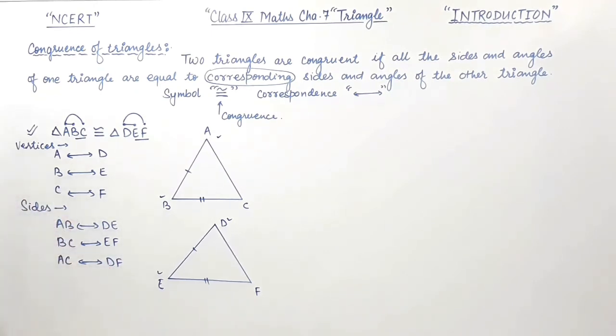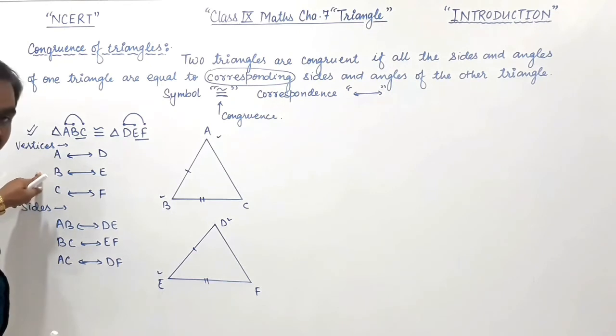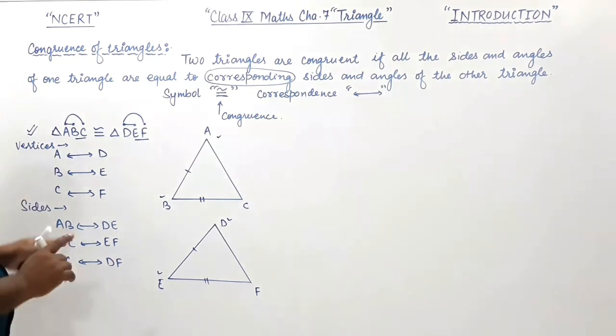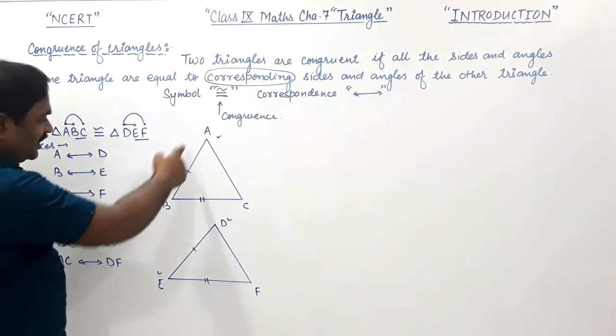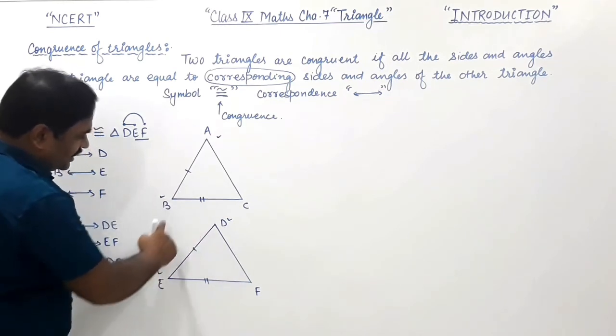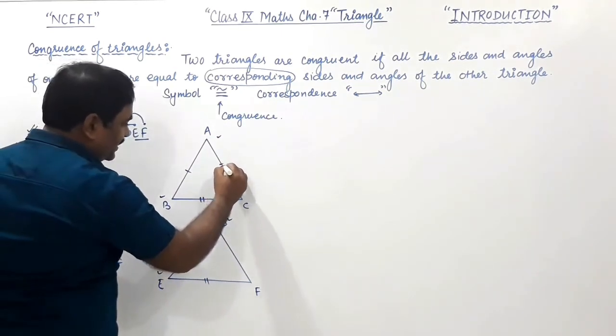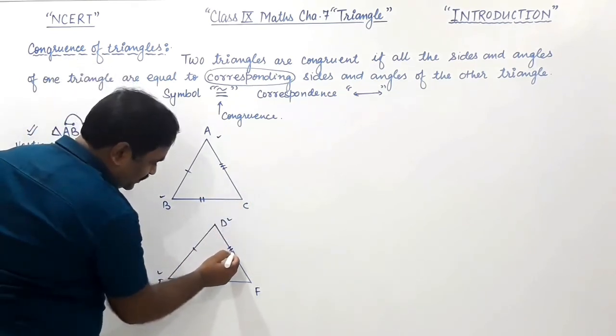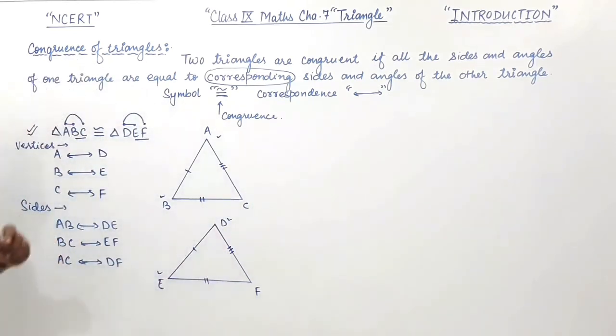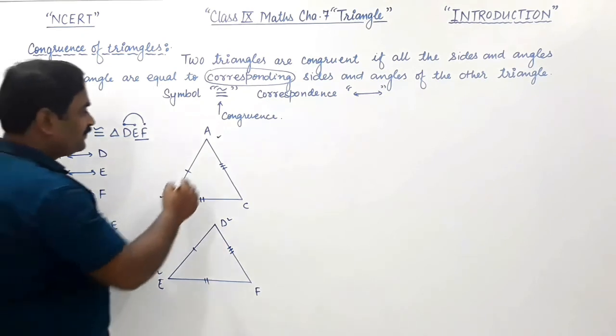So these are the corresponding sides, these are the corresponding vertices.